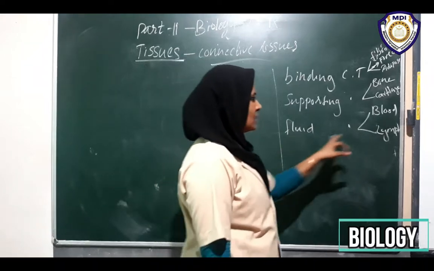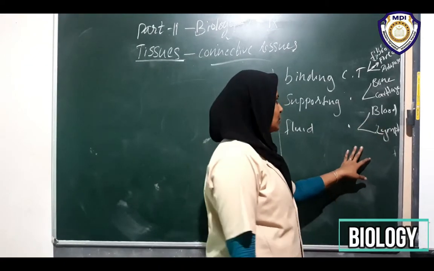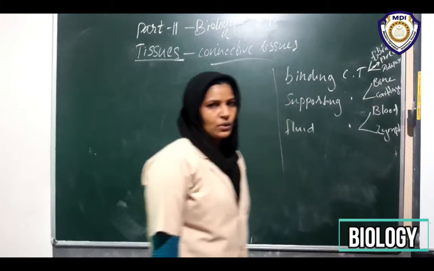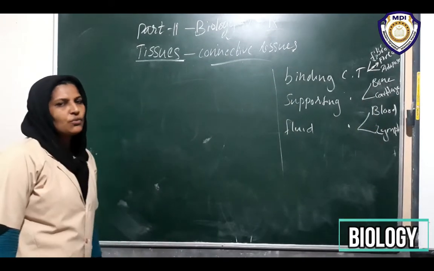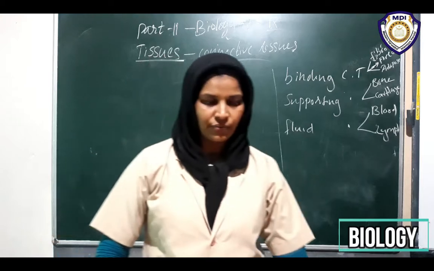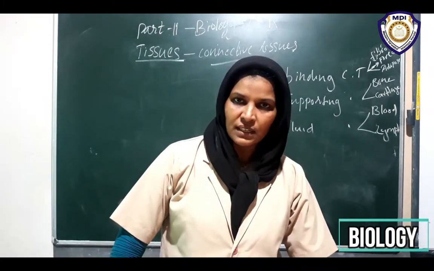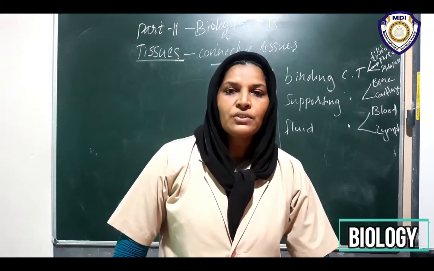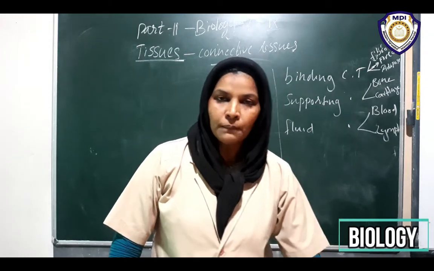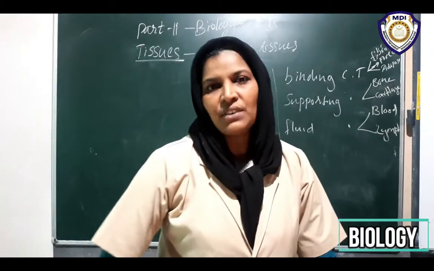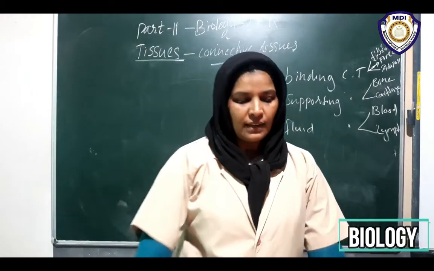So we have discussed blood. Blood is a connective tissue. Then among supporting tissues, bone we have discussed. The nature of bone is that it is hard and stiff due to the deposition of calcium, magnesium, phosphorus, etc. It gives a structural framework for our body. It anchors our muscles and helps movements, etc. We have studied that, and study it very well.